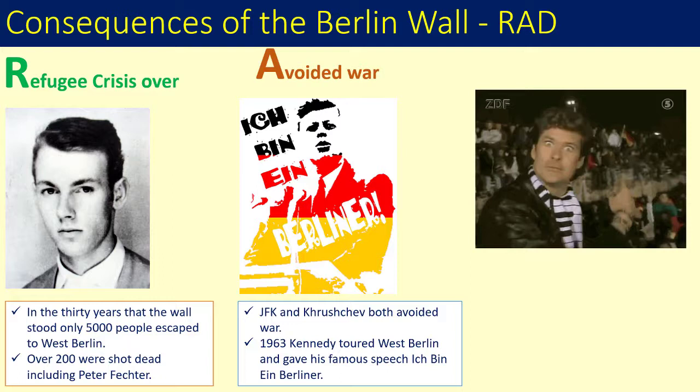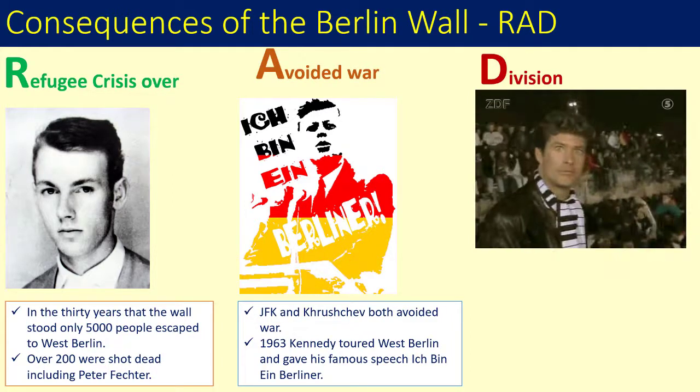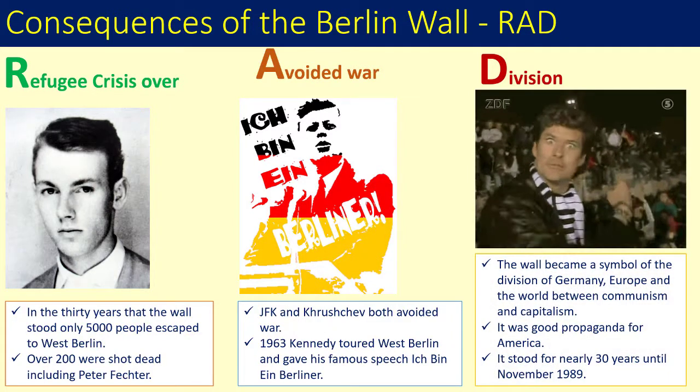Finally, the wall became a powerful symbol of the division between East and West, with America able to portray it as evidence that Eastern citizens had to be forced to live under communism. This was a propaganda victory for America. The wall lasted nearly 30 years, until huge protests in November 1989 eventually brought it down.